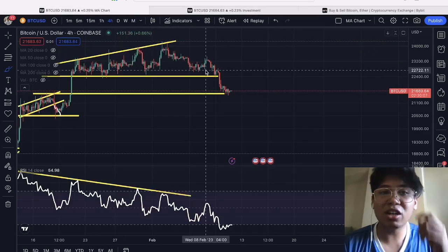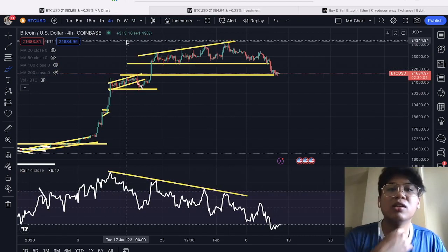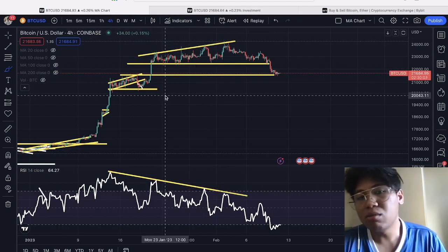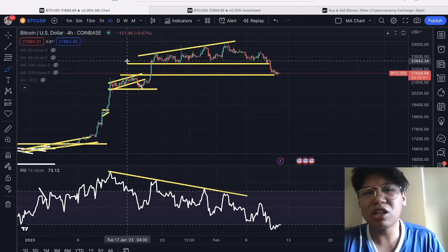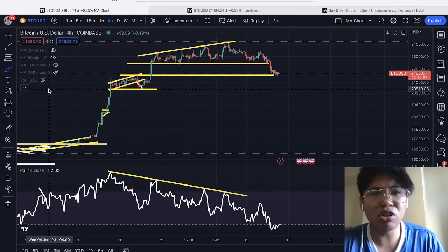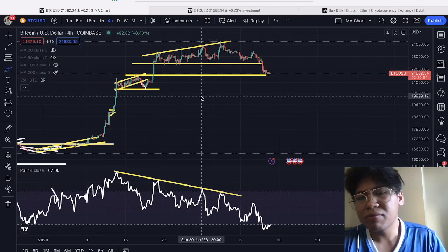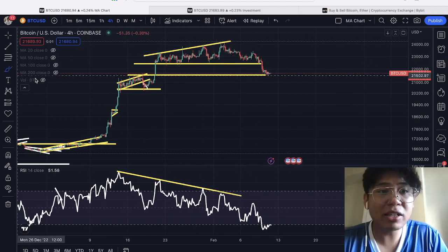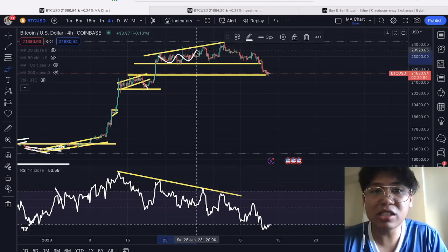Now let's dive into the very short term kasi diba sa ating very short term, ang monitor natin was this for our bearish divergence and diba sabi ko sa inyo, I'm not expecting too much move dito kasi as you can see, ang tagal ng ating consolidation dito. And sabi ko naman sa inyo, diba, I'm not expecting a massive move. I'm just expecting somewhat a sideways price action.